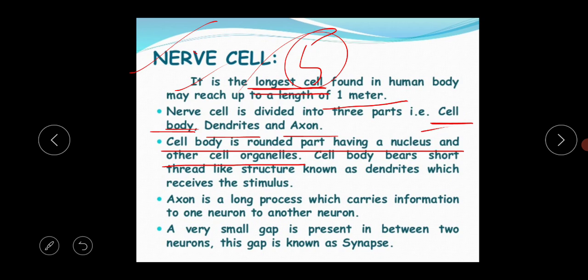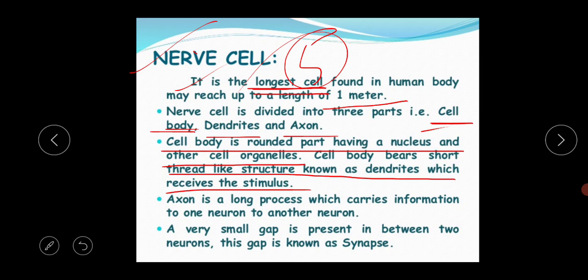This cell body bears short thread-like structures known as the dendrites, which receive the stimulus. Clear? So this is the structure of the cell body. I am repeating again, the cell body is the rounded part having a nucleus and other cell organelles, and it bears short thread-like structures known as the dendrites, which receive the stimulus.